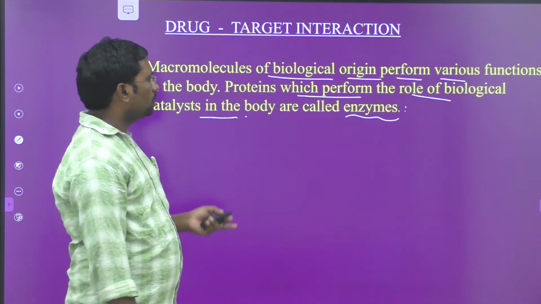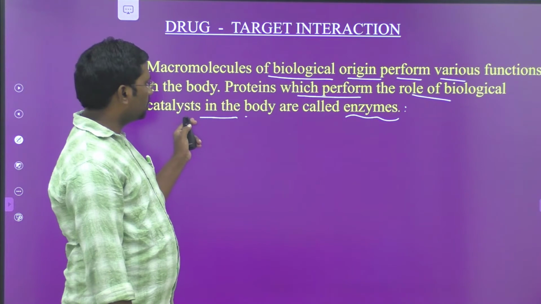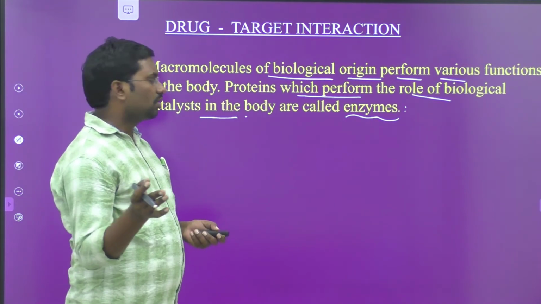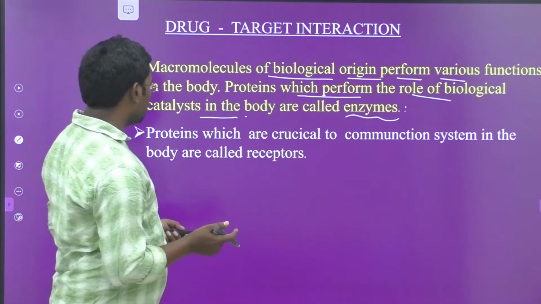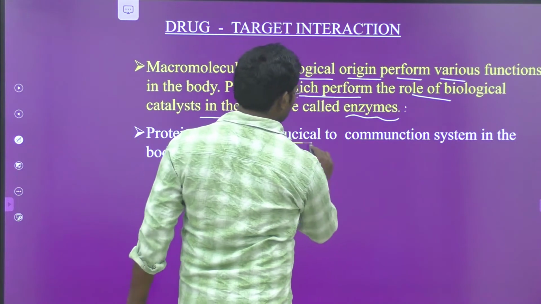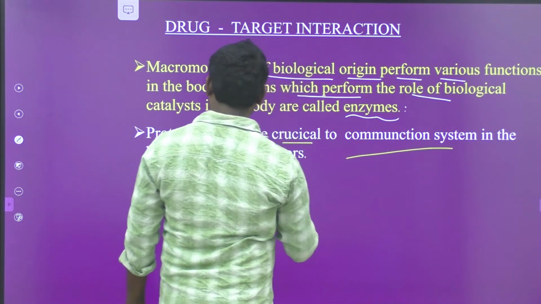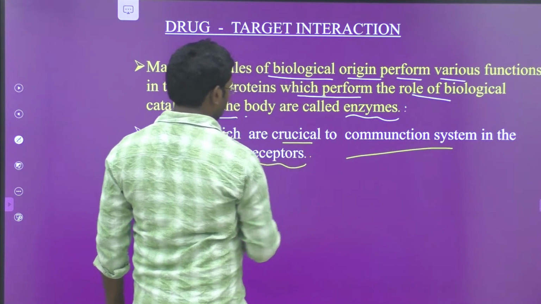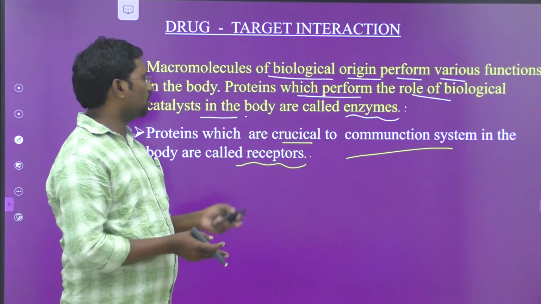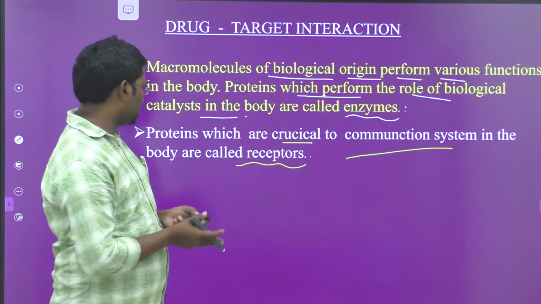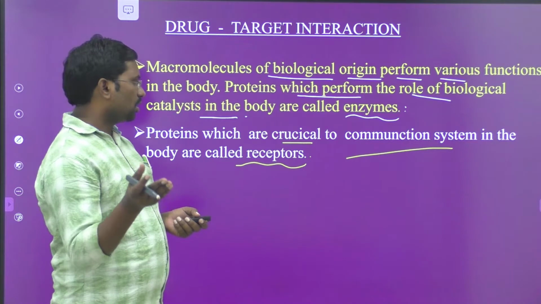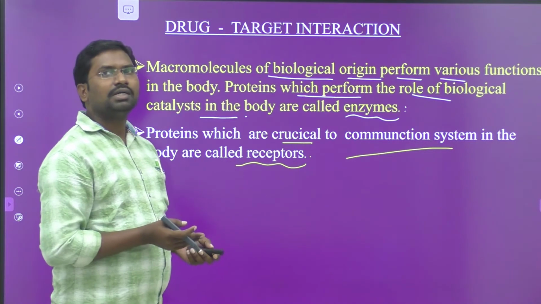Proteins which perform the role of biological catalyst in the body are called enzymes. So enzymes act as a catalyst in our body. Proteins which are crucial to the communication system in the body are called receptors. Next definition, receptors: the species which are useful to the communication system in our body are called receptors.